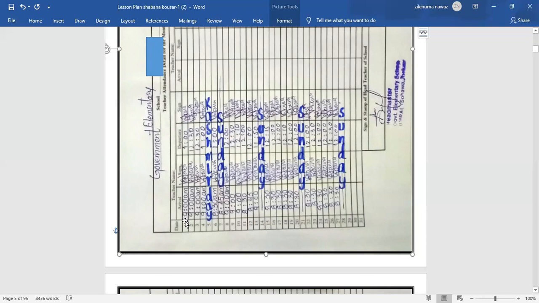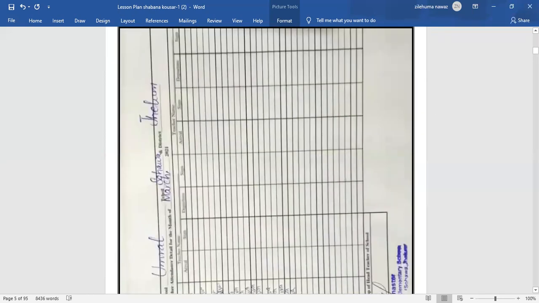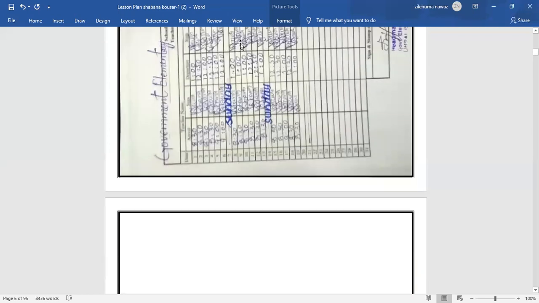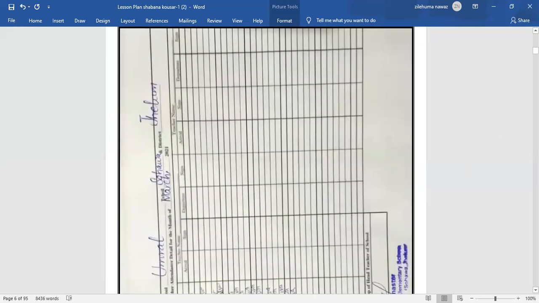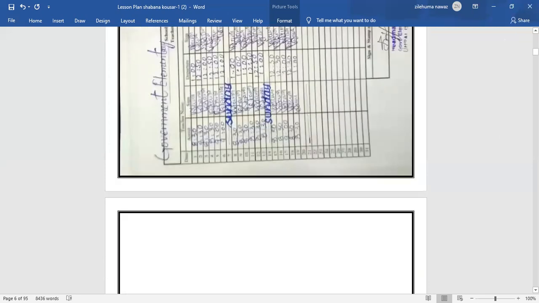Here, first, you need to write the time of arrival and time of departure, and please mark your leave. When there is a Sunday, write Sunday here. Then you need to get the signature and the stamp of the headmaster of the school. If we go next, here again, the time of arrival, the time of departure, and your sign. And then to confirm, you need to get a sign from the school.